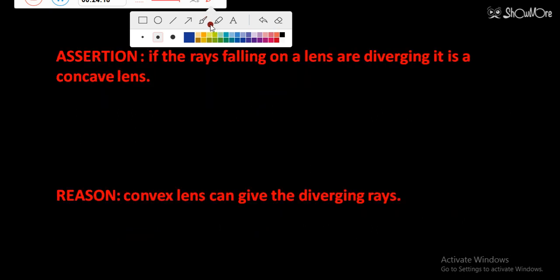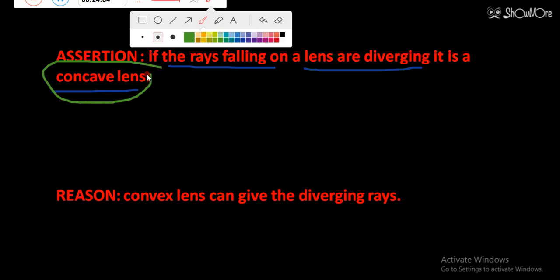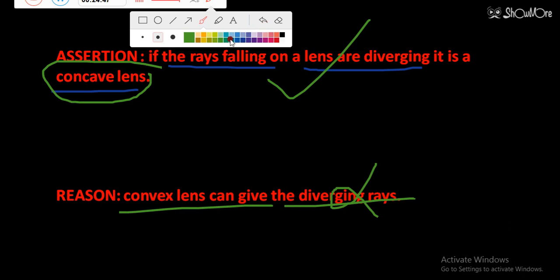Next is, if the rays falling on a lens are diverging, then it is a concave lens. Rays are falling on a lens and after that they get diverged, so that means it is a concave lens. This is the assertion. The reason: convex lens can give us the diverging rays. I think this question is again a repeated one. So this is false. Assertion is true, reason is false. So the answer will be option number C.